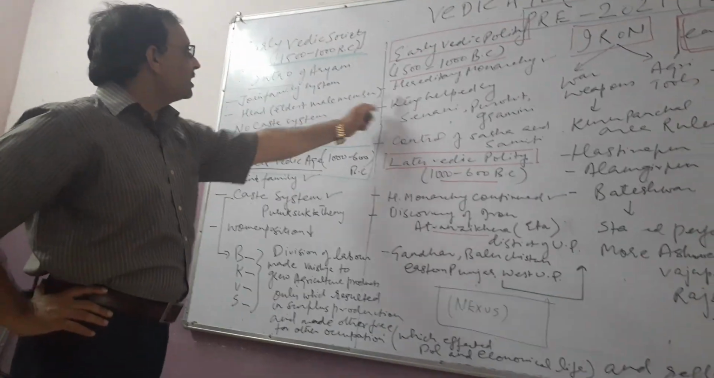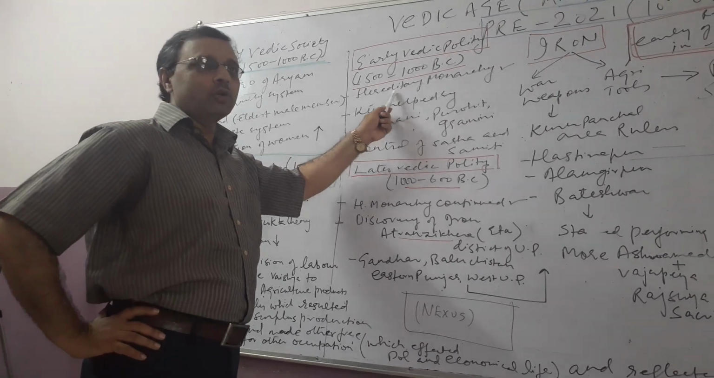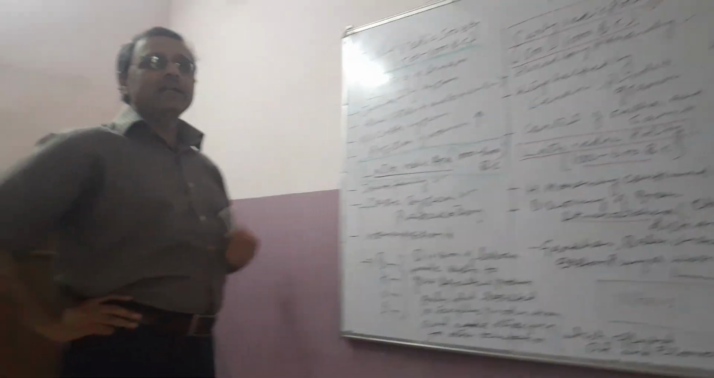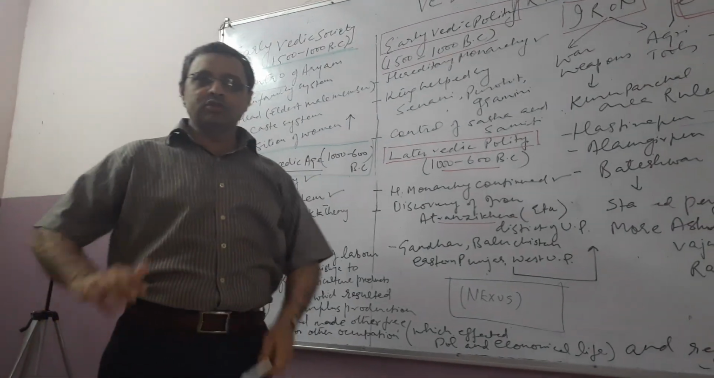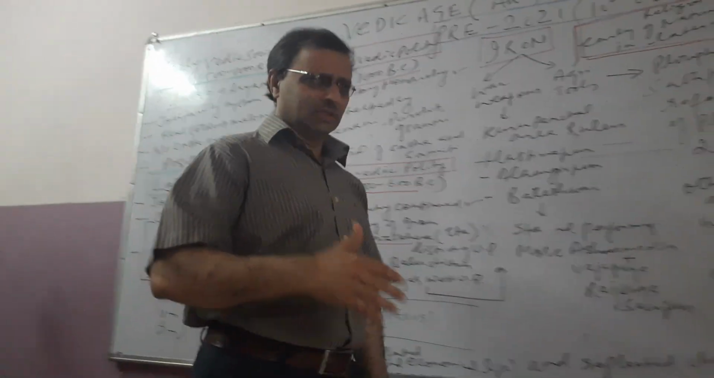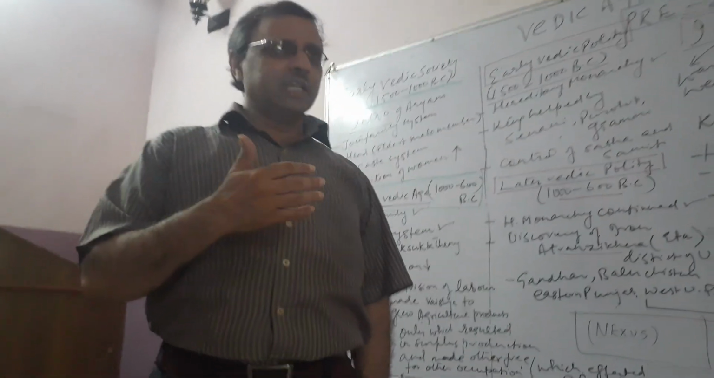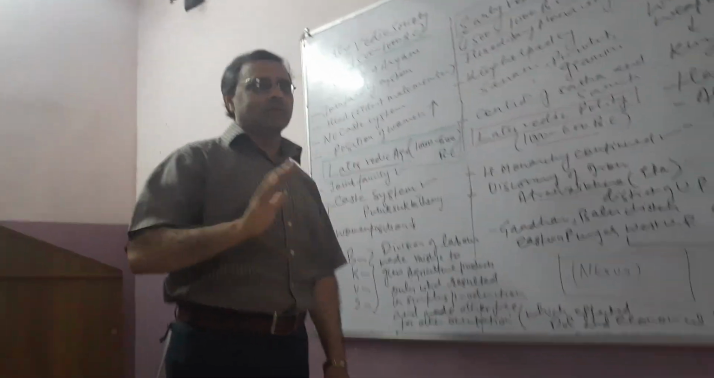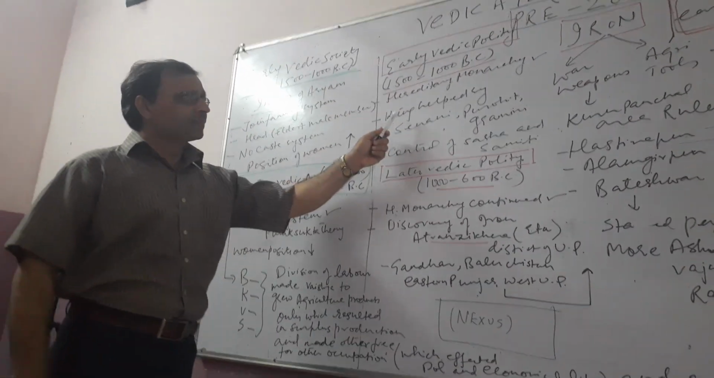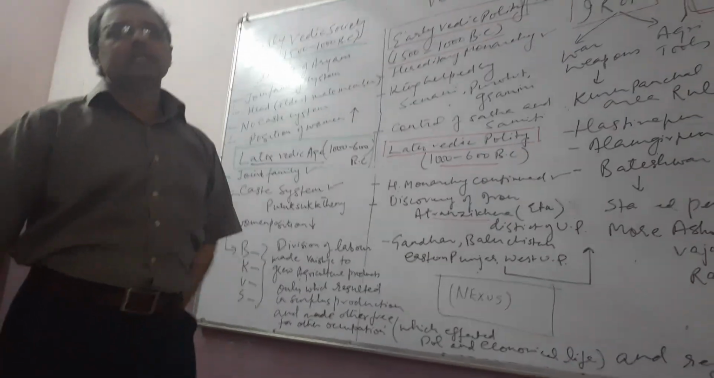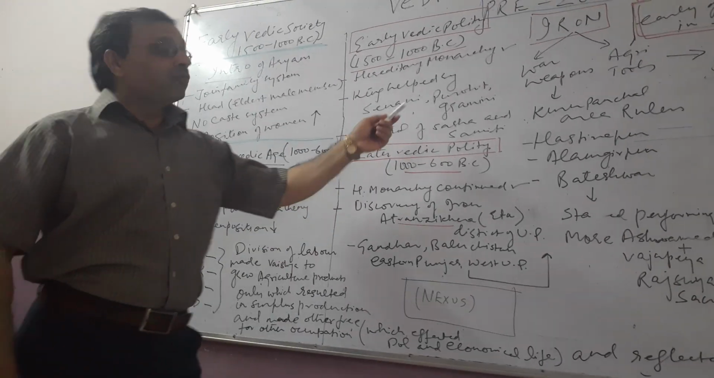Hereditary monarchy continued here also, just like in the early Vedic age. Hereditary monarchy means the king was replaced by his son, where the people of the same family ruled, and the king after his death was succeeded by his son or the nearest male member. So hereditary monarchy was there in the political field, and the king was assisted by three officials: the Senani, who used to help him in warfare.